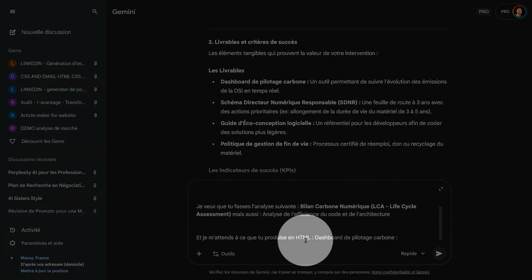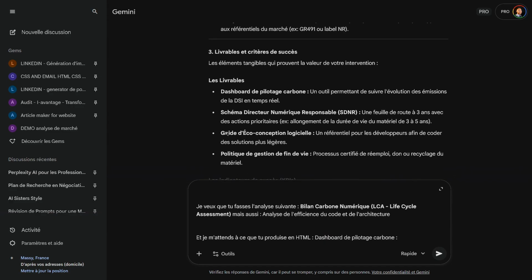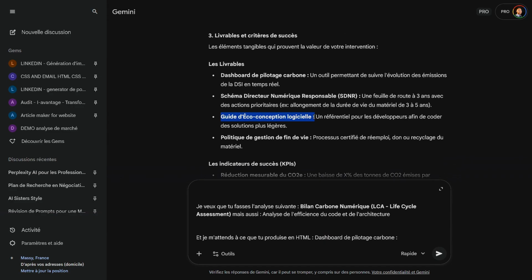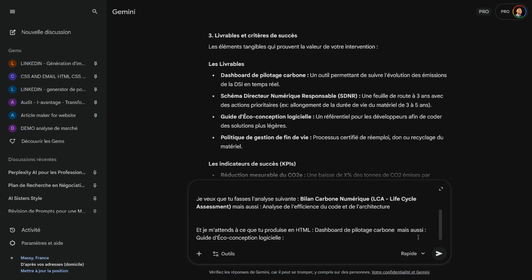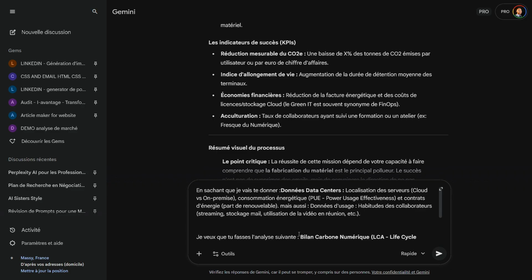If I ask for HTML, it will create for me actually a whole application with the dashboard. So might as well have it done. And I'll tell it diagram, directional, as well as a guide. There you go. I'll ask it as well. We can look at it, but also there you go. Guide, echo, software design. And as you can see, nothing very complicated.